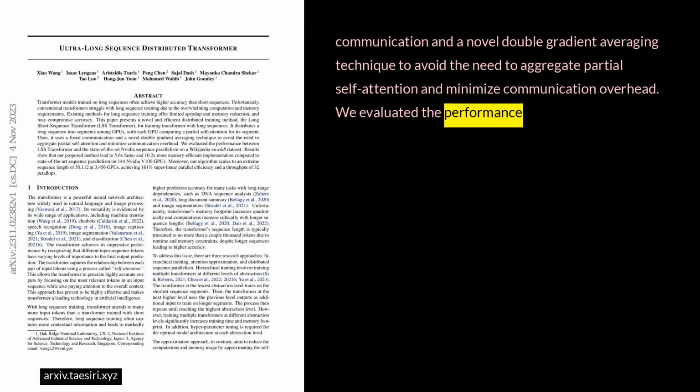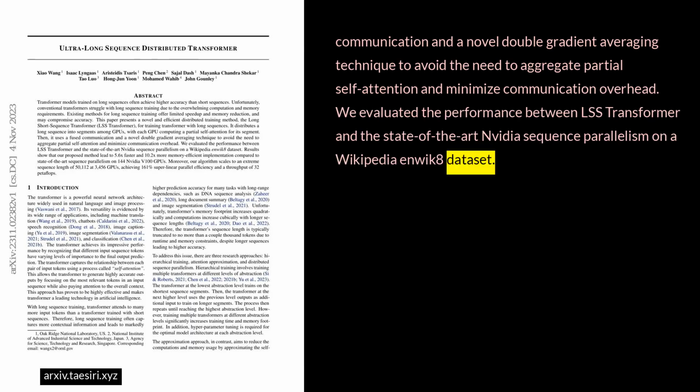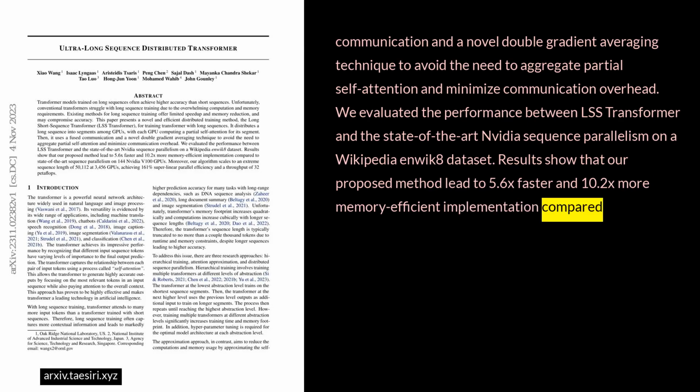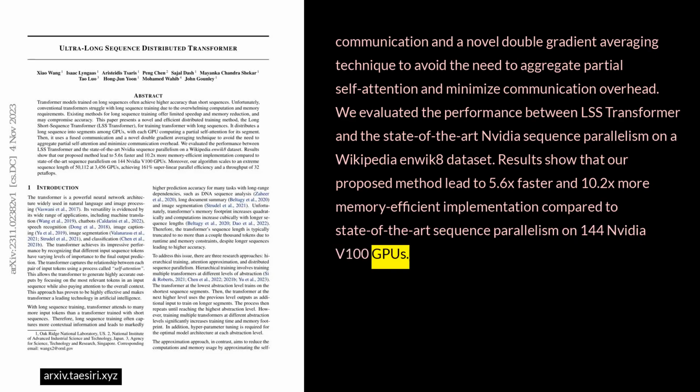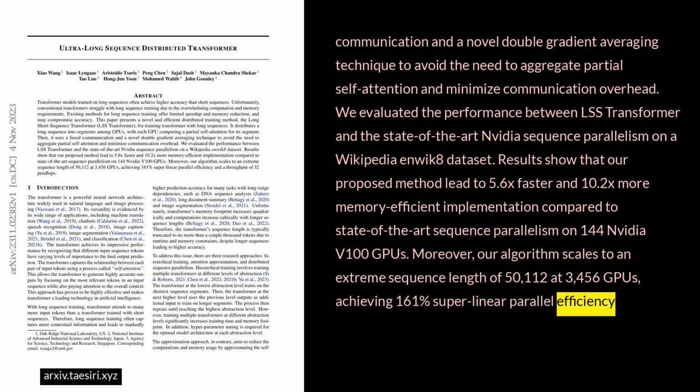We evaluated the performance between LSS transformer and the state-of-the-art NVIDIA sequence parallelism on a Wikipedia enwik8 dataset. Results show that our proposed method leads to 5.6x faster and 10.2x more memory-efficient implementation compared to state-of-the-art sequence parallelism on 144 NVIDIA V100 GPUs. Moreover, our algorithm scales to an extreme sequence length of 50,112 at 3,456 GPUs, achieving 161% superlinear parallel efficiency and a throughput of 32 petaflops.